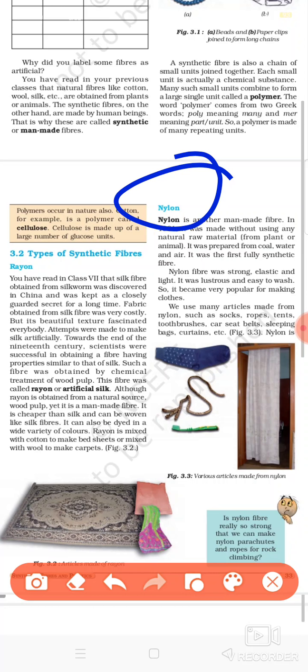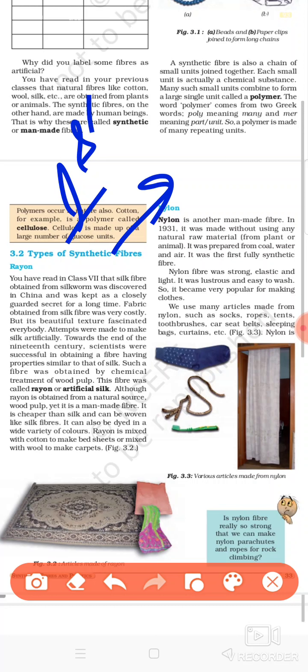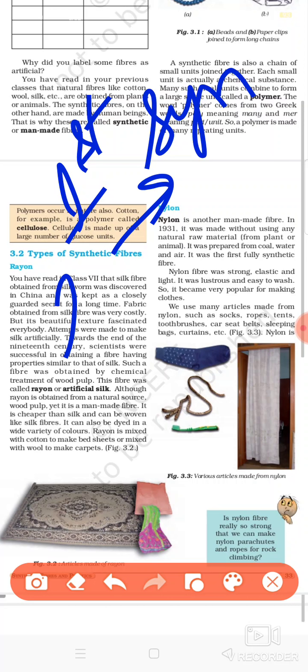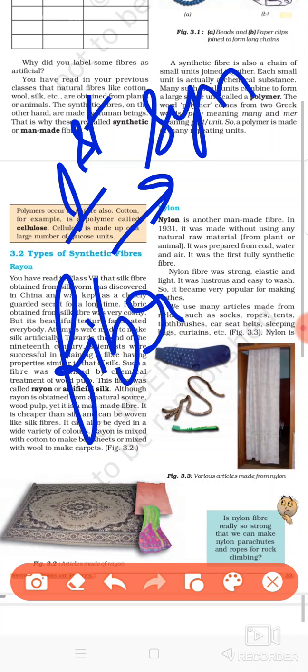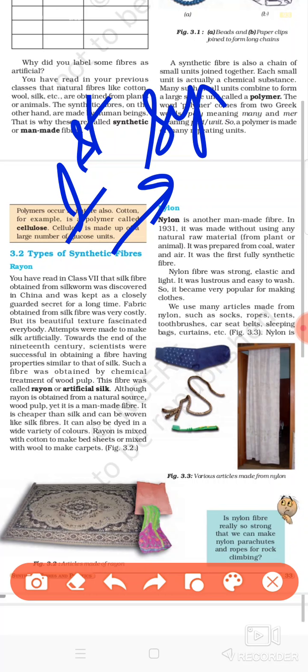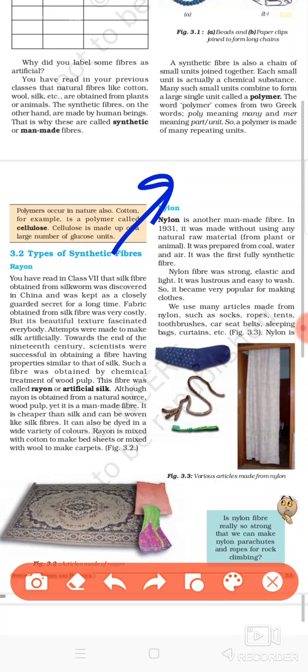Then second one is nylon. Nylon is another kind of the artificial fiber which is discovered in 1931. It is the first discovered synthetic fiber. Okay, nylon, you can see this fiber is very strong, it is very elastic.